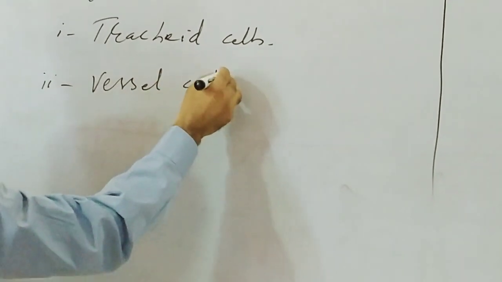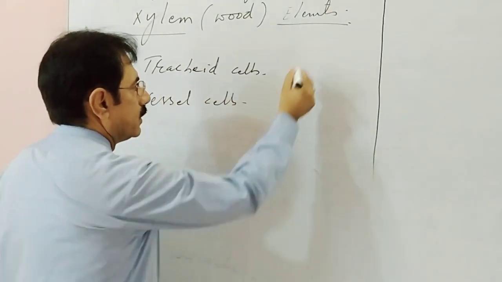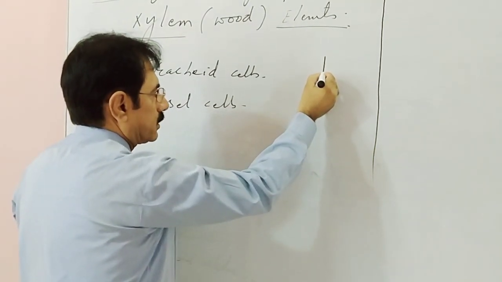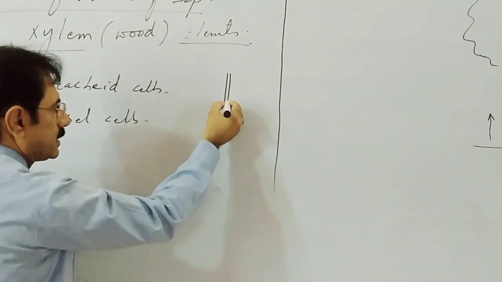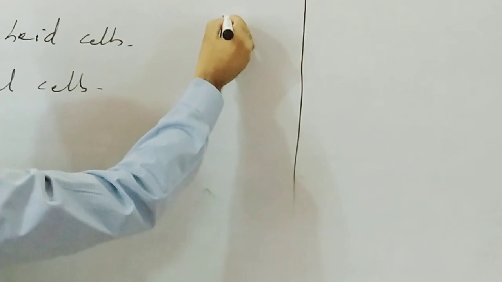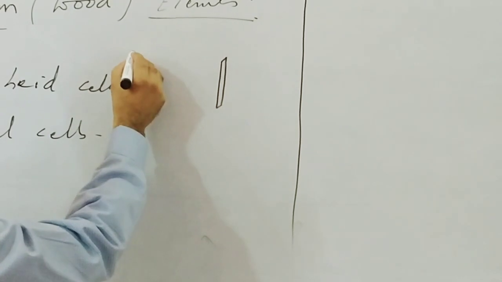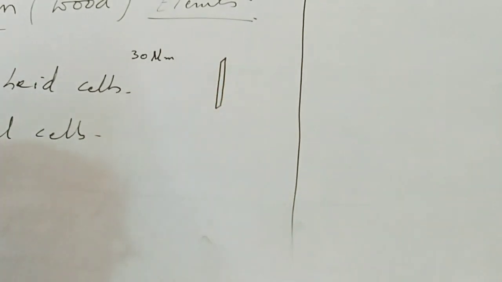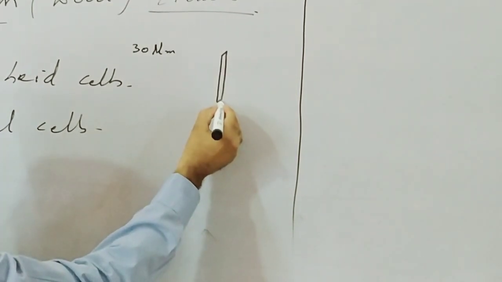The tracheid cells are elongated tube-like cells. Because of the presence of these tracheid cells, the vascular plants are called tracheophyta. These tracheid cells are microscopic, with a diameter of about 30 micrometers, elongated and tube-like, with tapering ends.